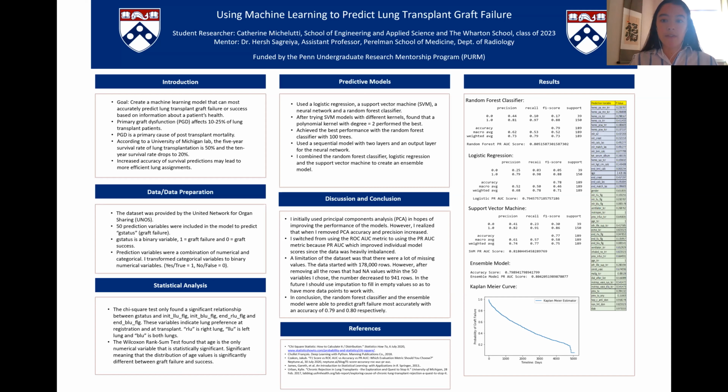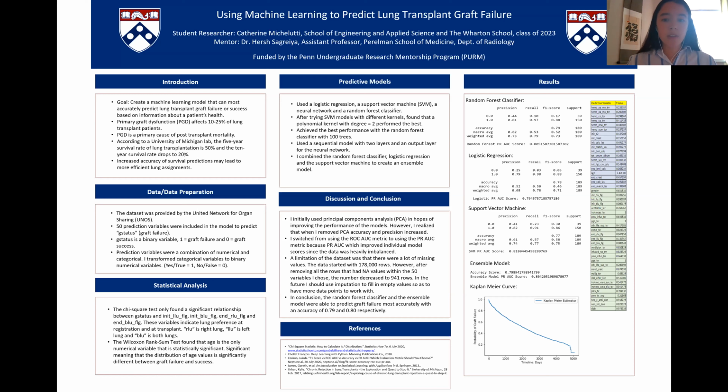From the chi-square test, I found that there was a significant relationship between graft failure and 4 different prediction variables. All of these prediction variables were regarding a patient's lung preference for transplants, like if they want left, right, or both lungs transplanted. The Wilcoxon rank sum test indicated that patient age was the only variable that was statistically significant. Statistically significant meaning that the distribution of age values is significantly different between graft failure and success. Significant variables had a p-value of less than 0.05, and the table on the far right shows all the p-values for all the variables.